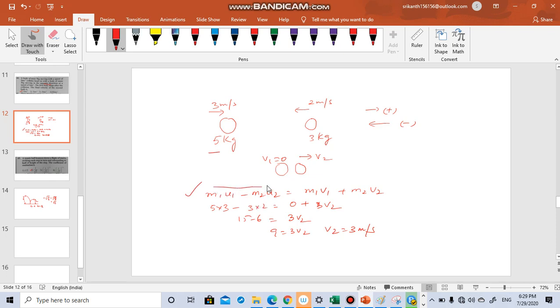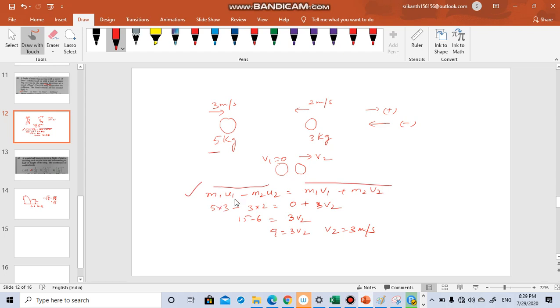So this whole thing is initial momentum. This is final momentum. Final momentum m1 v1, this is anyway at rest, so it will come 0 only. And v2, let us say it is going in this direction. We are just assuming it. We don't know the final direction. So it is m2 v2.